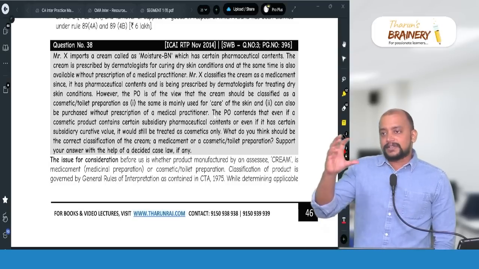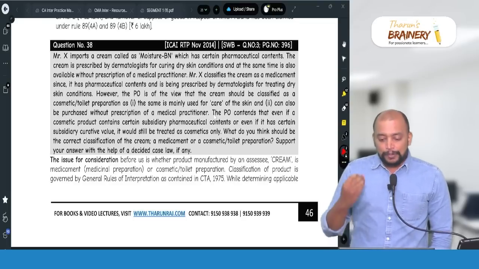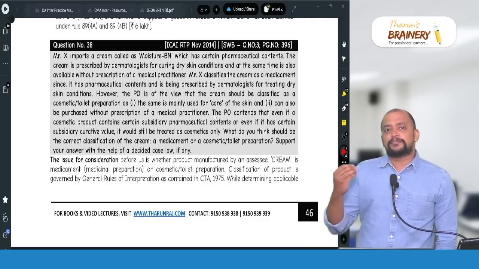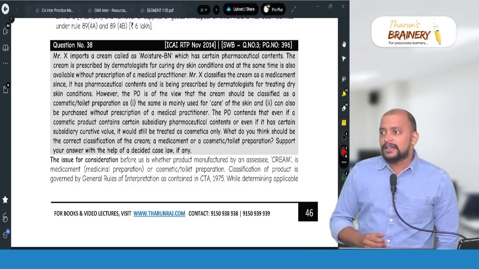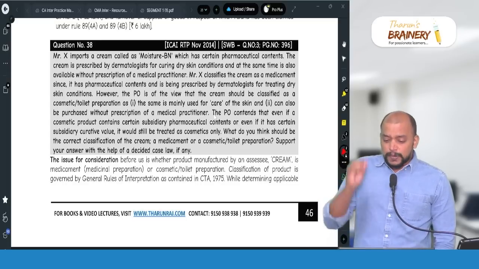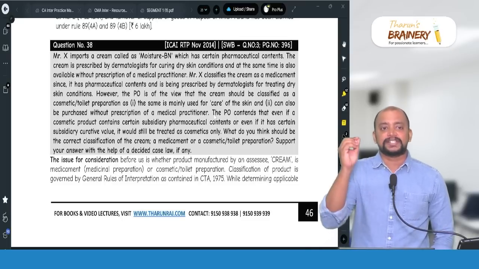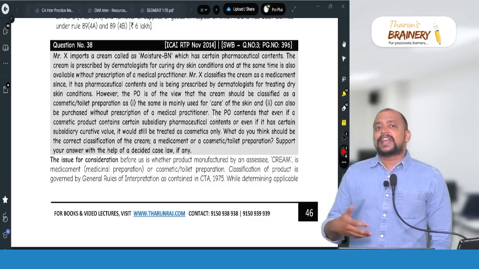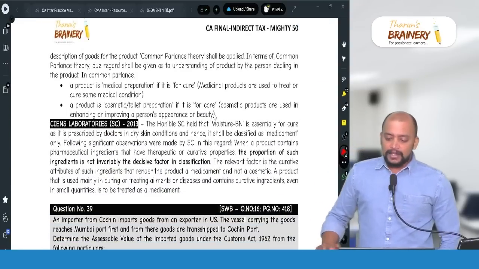There is one case law, the Sciemed Laboratory Supreme Court case, in that customs classification related case. In that case, they are telling that when a product contains medical properties, it does not mean that it should be called a medicament, but we should see the trade understanding of the product. Whether this product is prescribed by a doctor and is available in the medical shop only under a doctor's prescription, then it will be called a medicament. Otherwise, when it can be purchased by any person, the trade understanding says that it should be cosmetic.